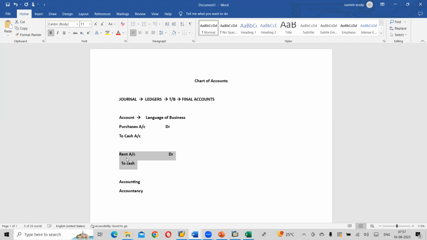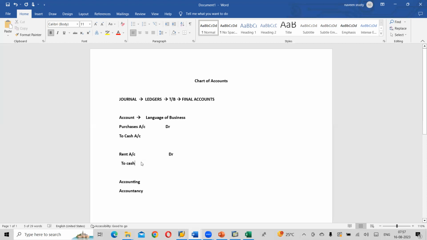Yes. Right. So that is nothing but a language. What kind of language is it? It's a business language. As I mentioned earlier, every language has some set of rules, grammar, vocabulary. Here also, in this particular language, we have some sort of rules and principles. Only the person who knows the rules and principles will understand and be able to communicate to others. Right.